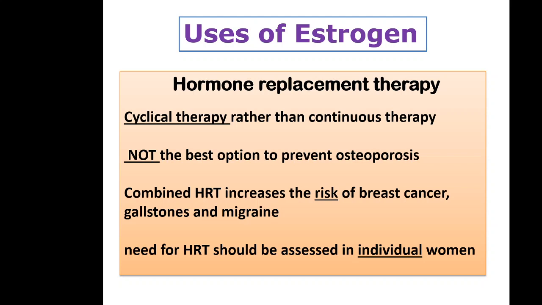Cyclical therapy is preferred, and remember HRT is not the first option to prevent osteoporosis. So that is the most important use of estrogen, hormone replacement therapy.